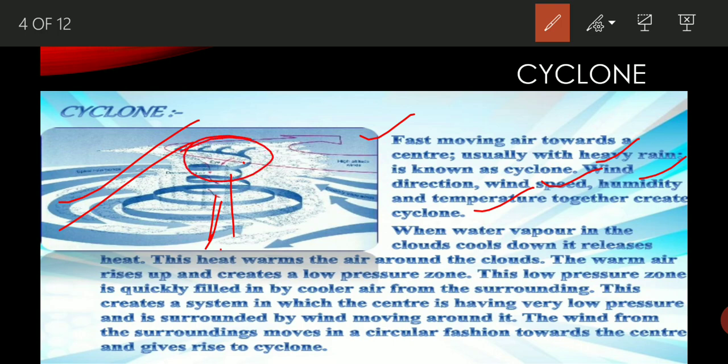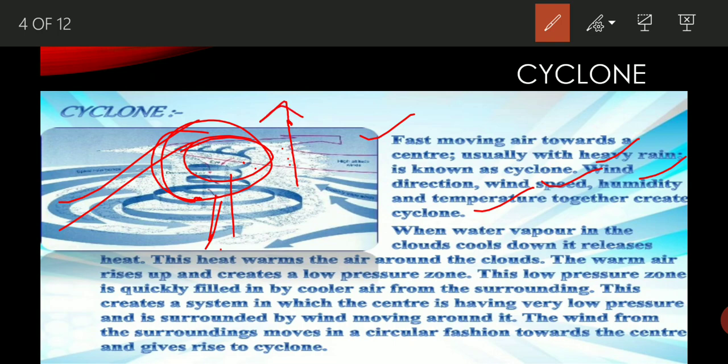cloud. And as you know, when cloud converts into rainwater or water droplets, it releases energy, and because of this released energy the atmosphere around the clouds becomes warm. The air near the cloud zone becomes hot and moves upward.